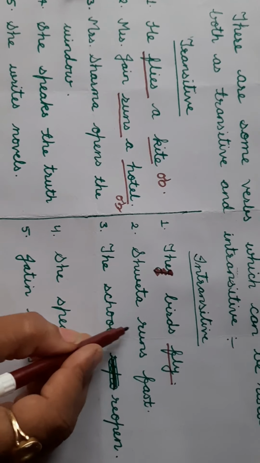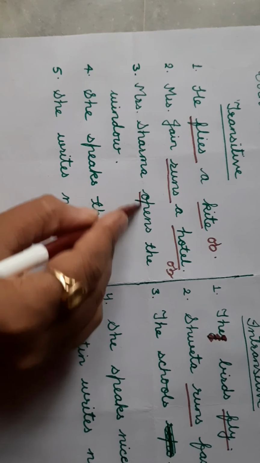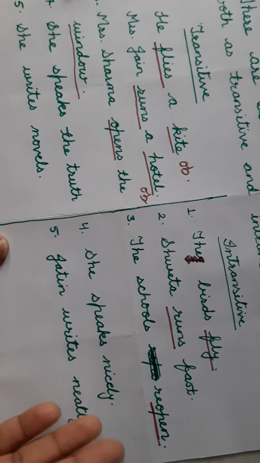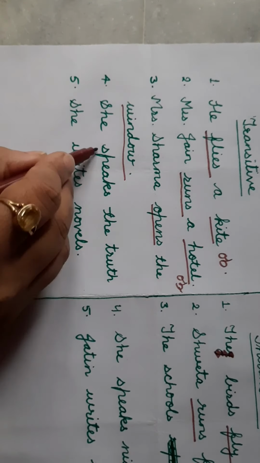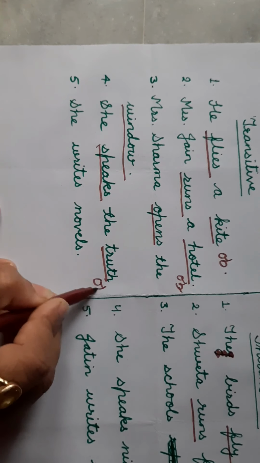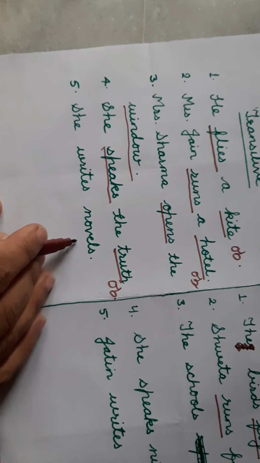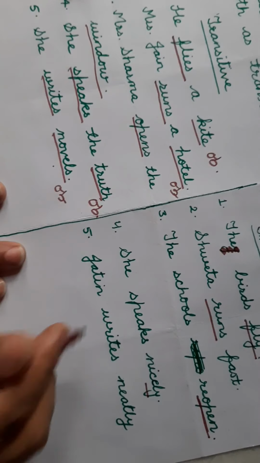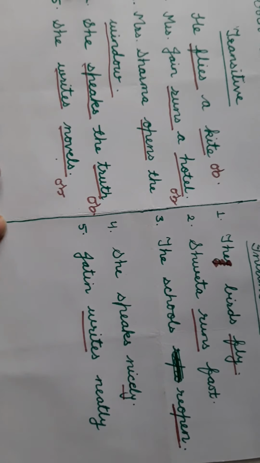No need of object. Mrs. Sharma opens the window. Window is object. The schools reopen. Here no object. She speaks the truth. What she speaks? Truth. This is object. She speaks nicely. There is no object. She writes novels. Novels is object here. Writes is the verb. And Jatin writes neatly. Here is no object.